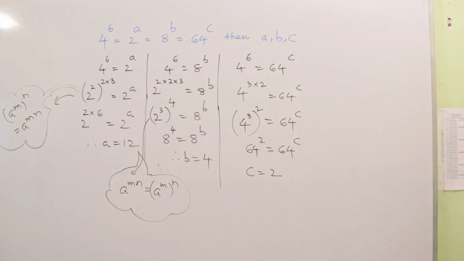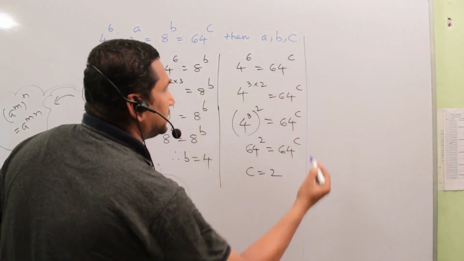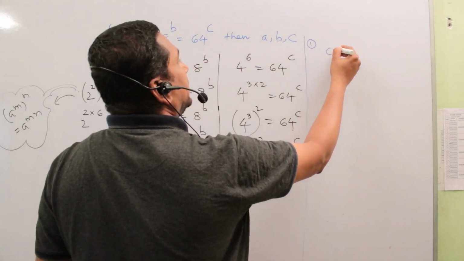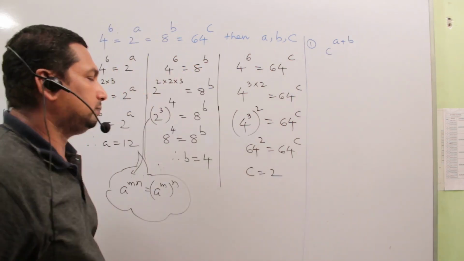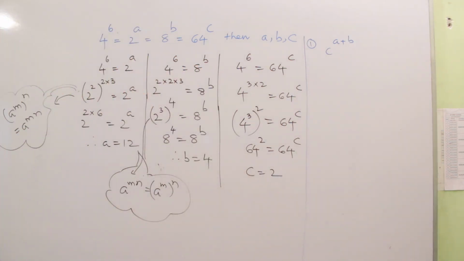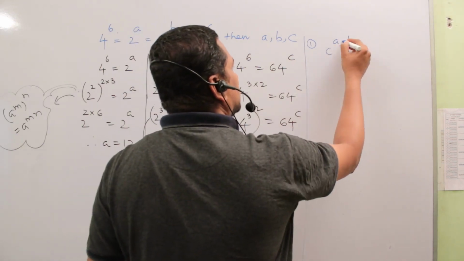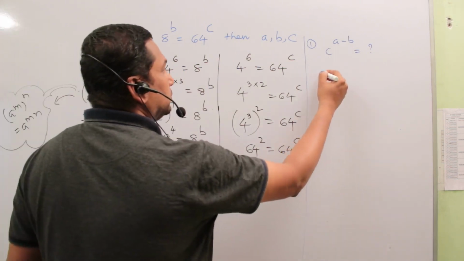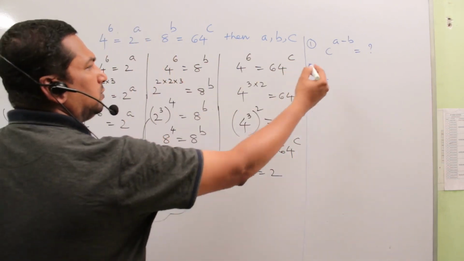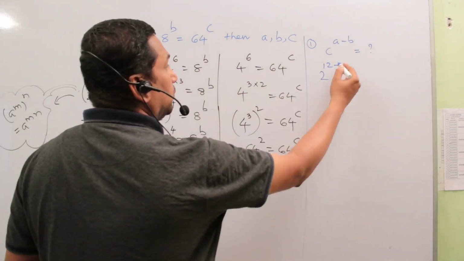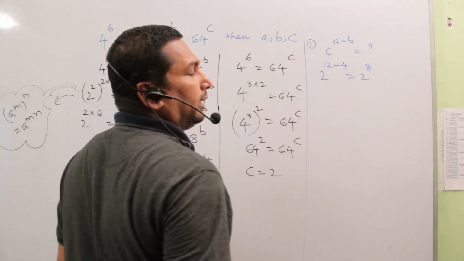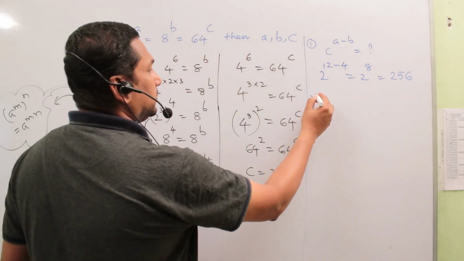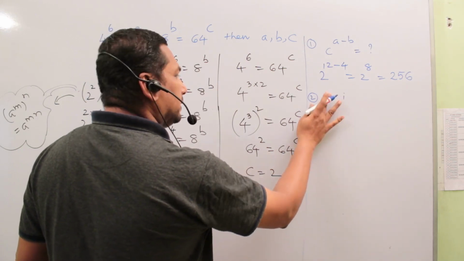So now we can generate a number of questions by using this data. Suppose, what is the value of c to the power of a plus b? Or c to the power of a minus b. What is the value of c to the power of a minus b? That is the question. So what is the c value? 2. To the power of, what is the a value? 12, minus b, 4. So 2 to the power of 8. What is the value of 2 to the power of 8? Yes, 256.